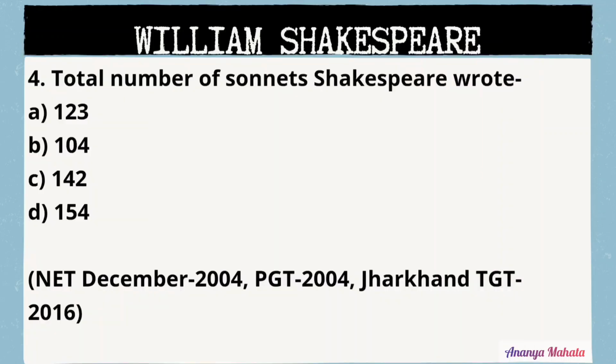Next question is, total number of sonnets Shakespeare wrote? 123, 104, 142 or 154? We all know that Shakespeare wrote 154 sonnets, 37 plays and 2 long narrative poems. So the answer is option D, 154 sonnets.